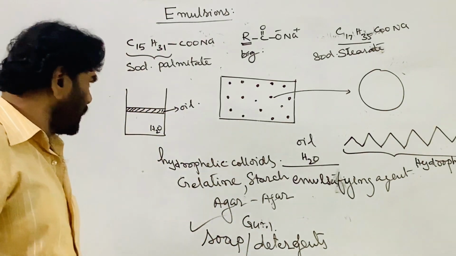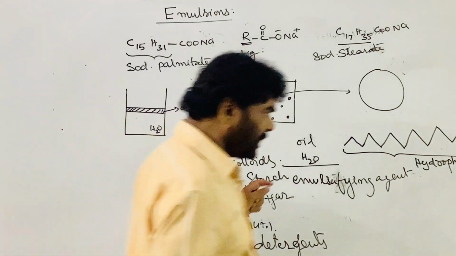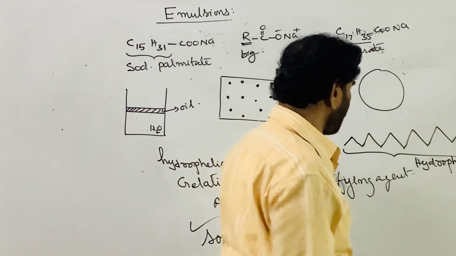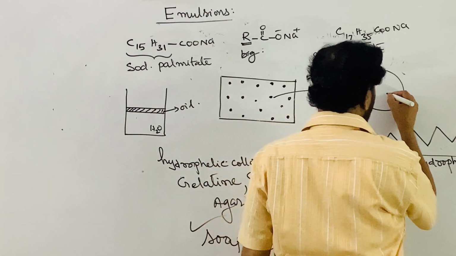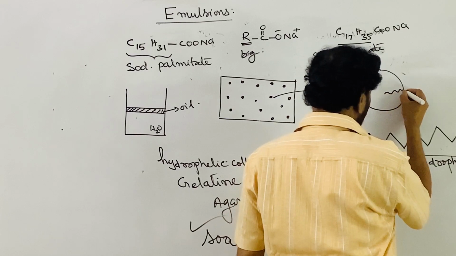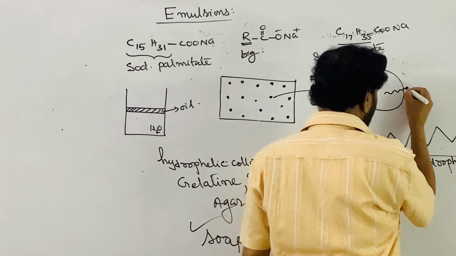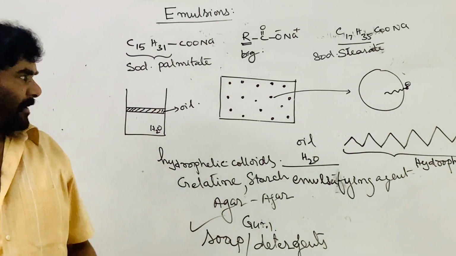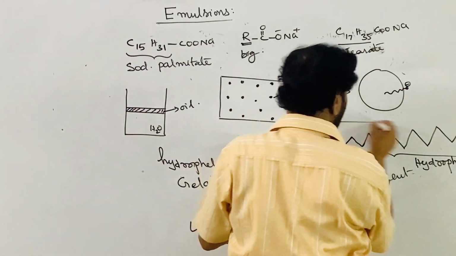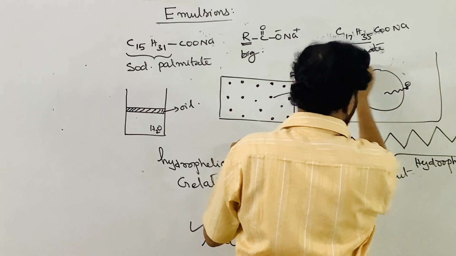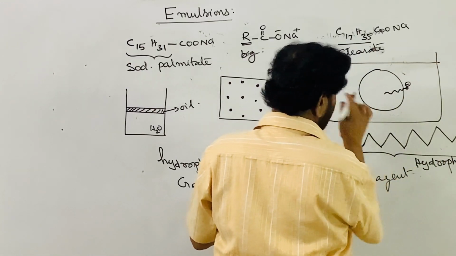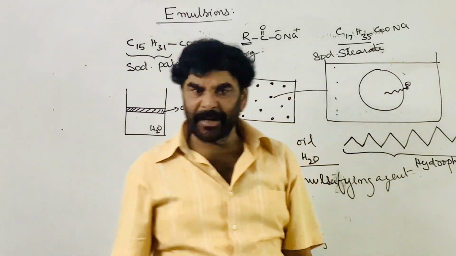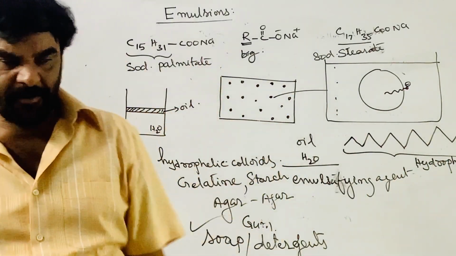So what are we doing with all this? If you add the soap to this system, what happens? The R part will go inside. This is the orientation. This is in the water; I have taken only one droplet. Its head stays in the water because the anionic part is in the water.